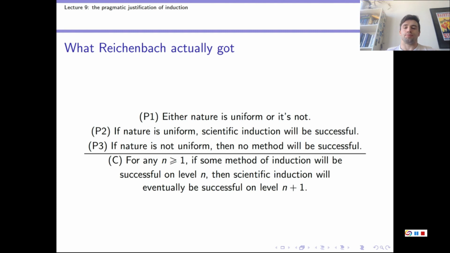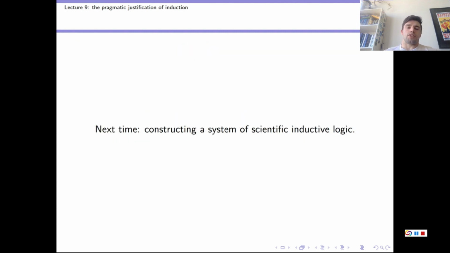And this brings us to the end of trying to rationally justify scientific inductive logic. Remember that this was one of the problems we said we'd tackle back in lecture 5. The other problem was how we'd go about constructing a system of scientific inductive logic. And so in the next few lectures, we'll turn our attention to that second question instead.